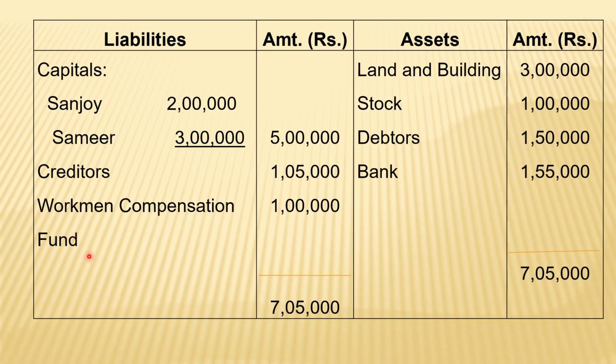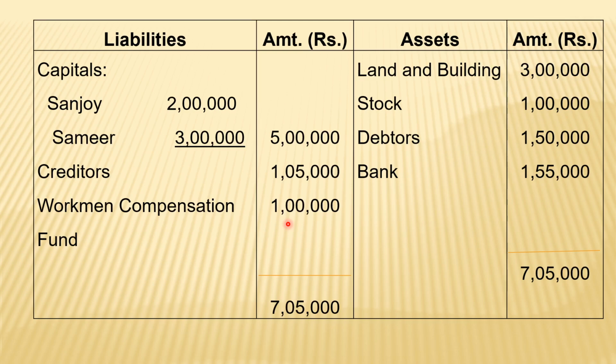Regarding the workman compensation fund, in the last class I have explained that there are 4 options. If it is shown only on the balance sheet on the liability side and no claim is there, at that time it is considered as an internal liability and the treatment will be just like the general reserve. But if a claim arises, then that claim part will be considered as an external liability, so that amount we have to consider on the realization account.